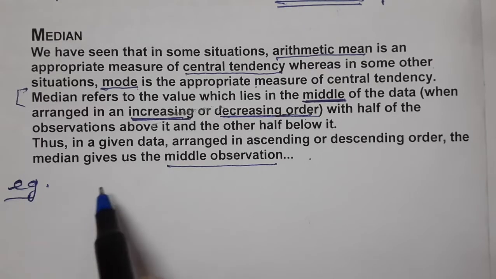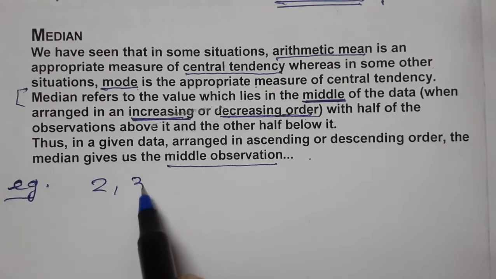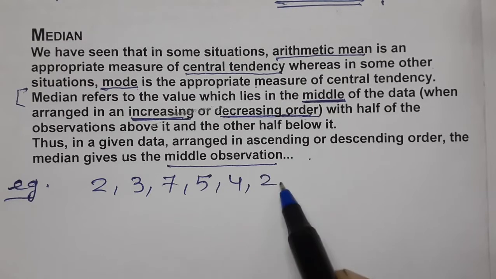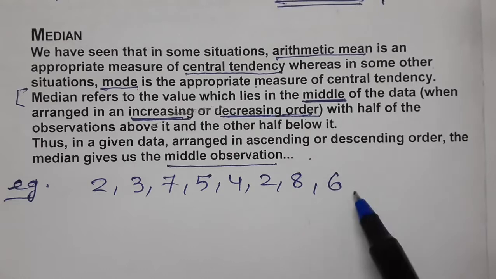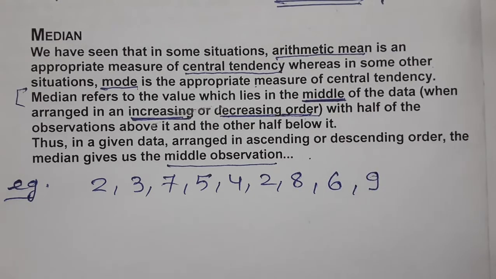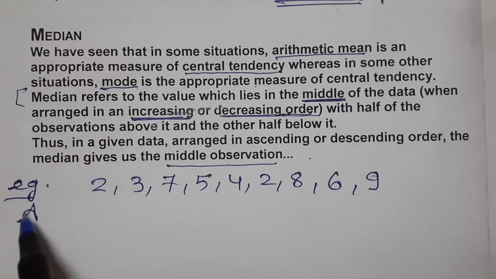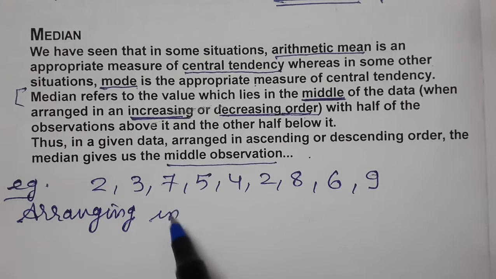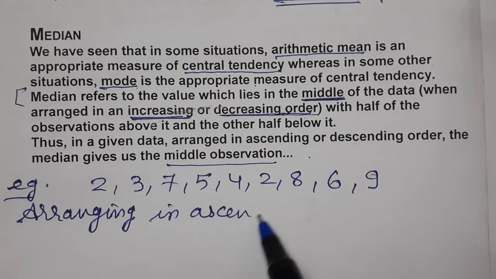Okay, so I am taking one example: 2, 3, 7, 5, 4, 2, 8, 6, and one more, 9. First, what you have to do? We have to arrange the data in ascending or descending order. Any order you can arrange.